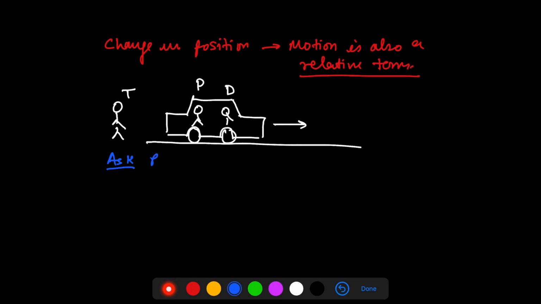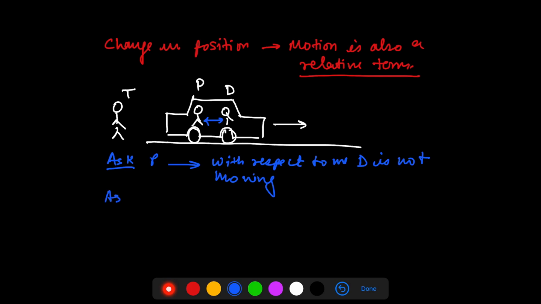Now, if I ask P whether D is moving or not, then P will say that with respect to me, D is not moving, which is correct because the distance between D and P is not changing.